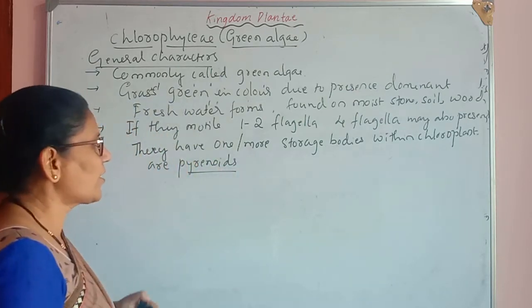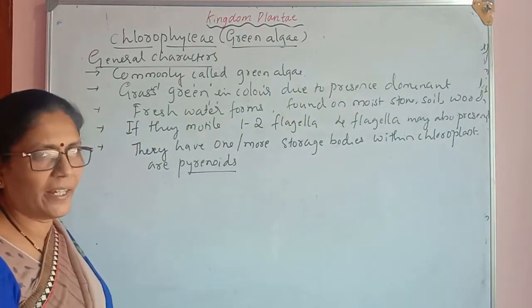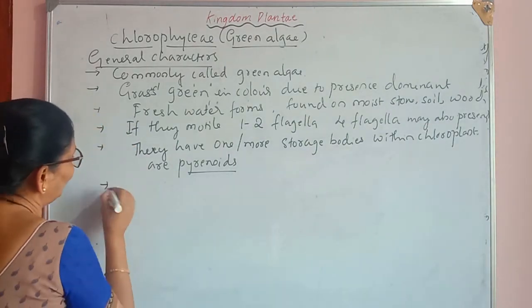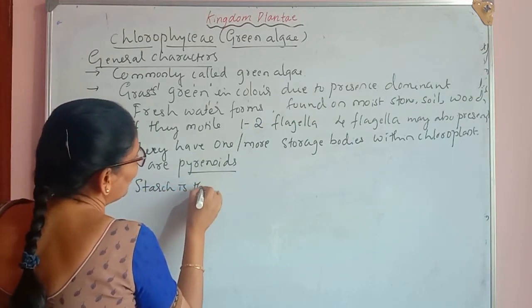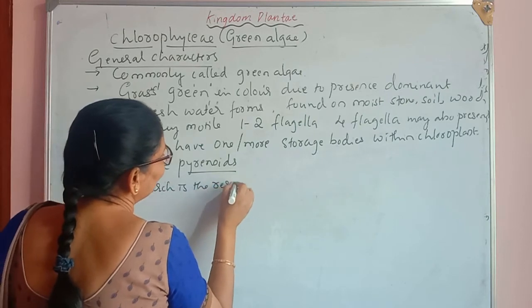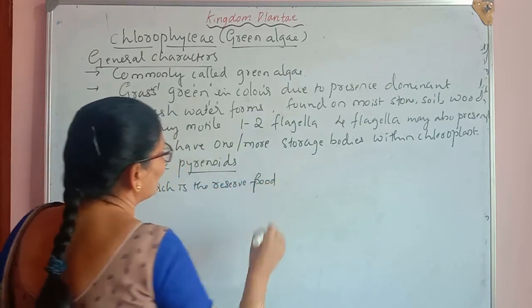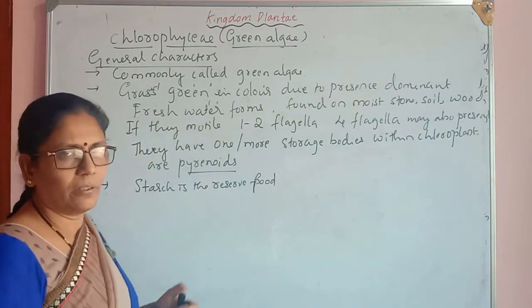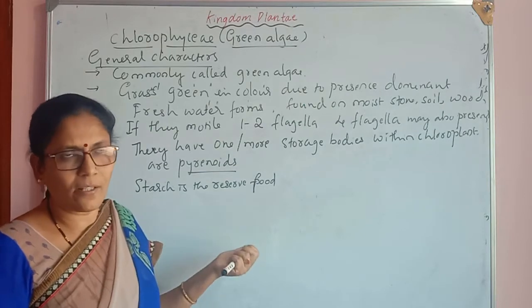And these pyrenoids store the reserve food. In case of Chlorophyceae, starch is the reserve food, the main reserve food. Along with this, some may also have protein and oil droplets.